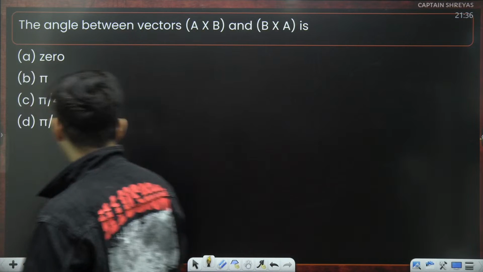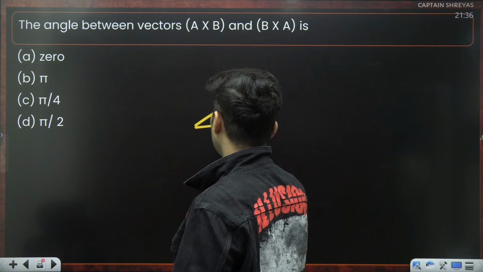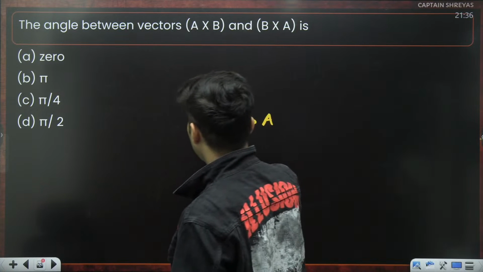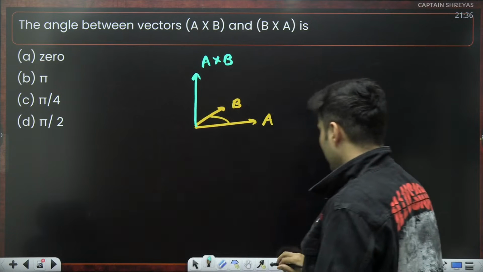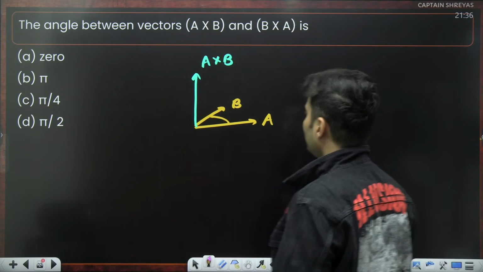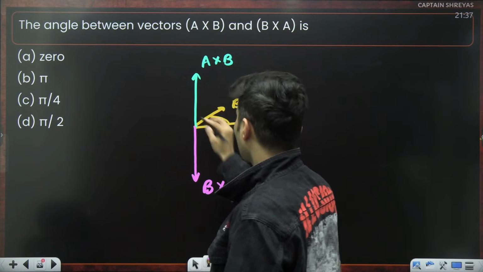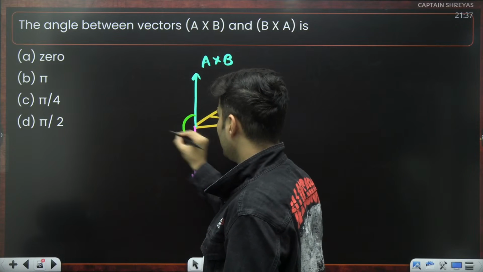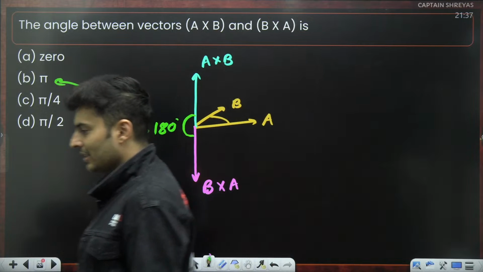What is the angle? Where is A cross B going to be? If vector A is here and vector B is over here in this particular plane, then A cross B, if you do the right hand rule, you will see A cross B will be like this. If you do B first and then go towards A, then you will see you will go downwards. So this will be B cross A. So what is the angle between these two vectors? Obviously, it is 180 degrees, which is basically pi radian.